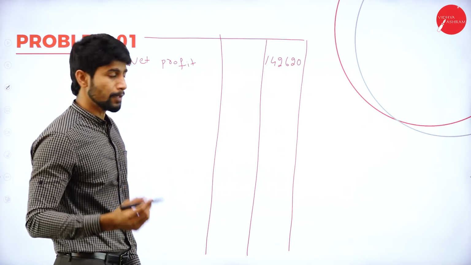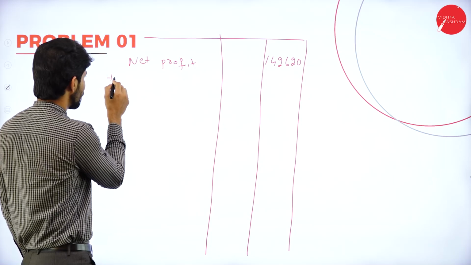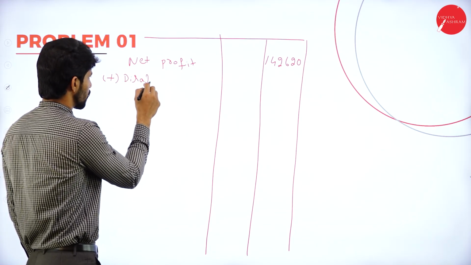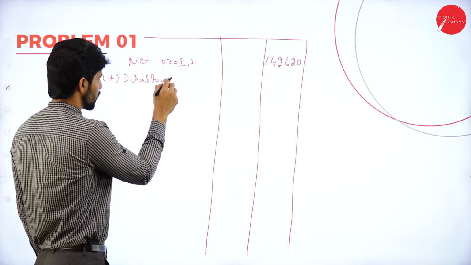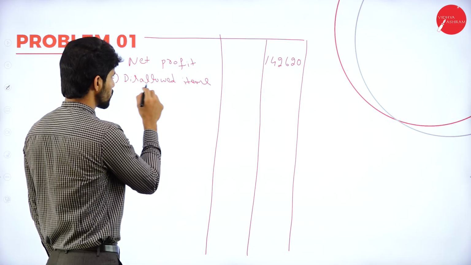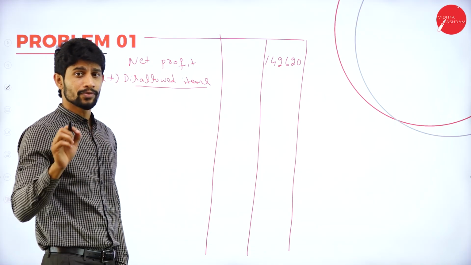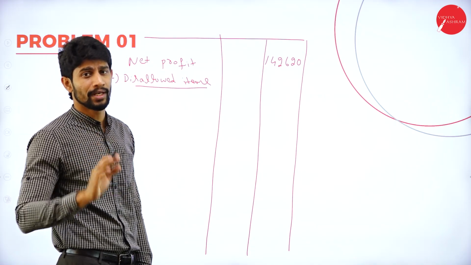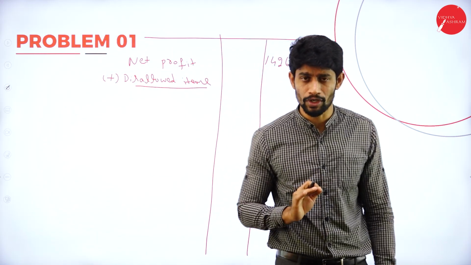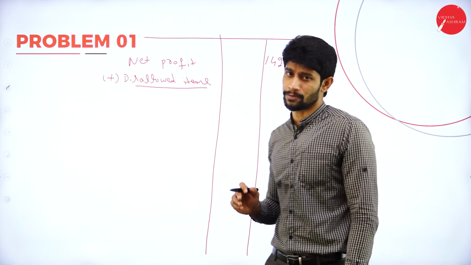Okay. So to the net profit, add disallowed items. So which are those disallowed items? Disallowed items are nothing but the items which are not relating to business expenditure. We claimed them as business expenditure, but a few items are not relating to business expenditures.